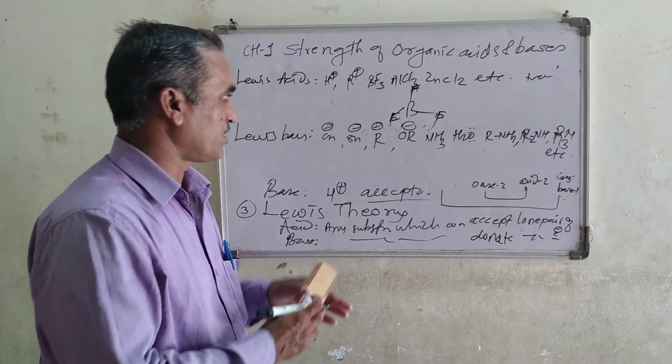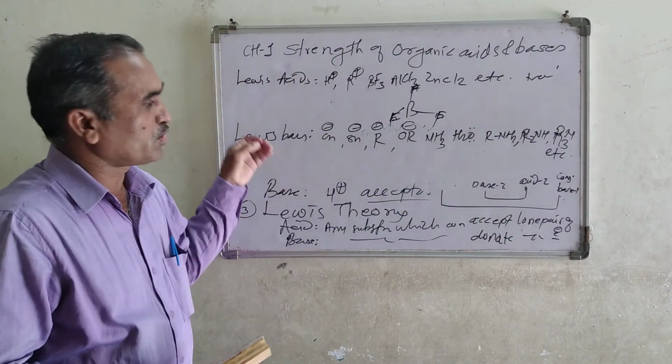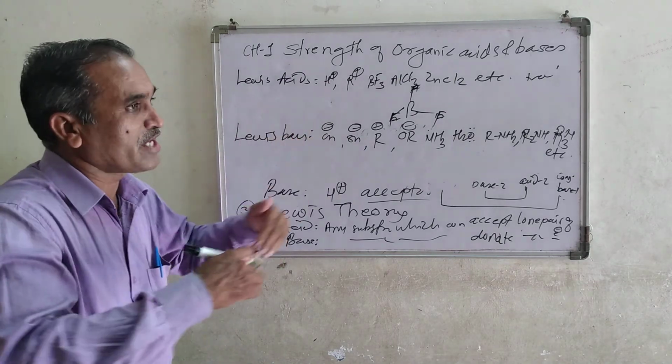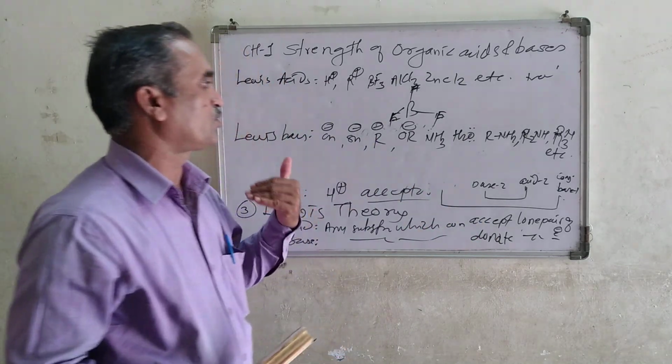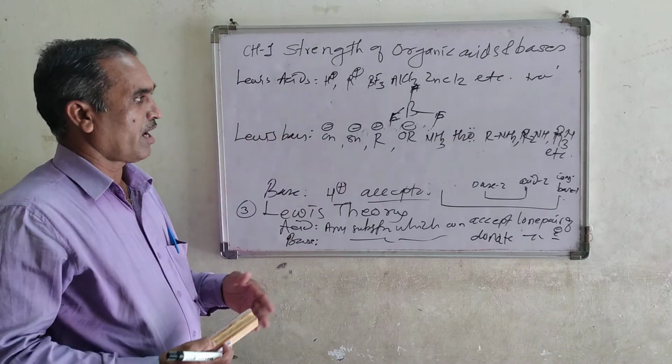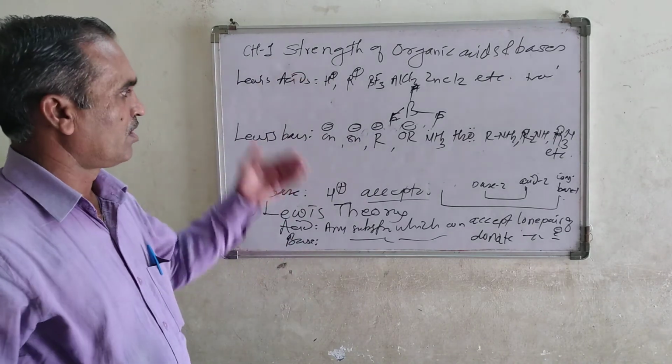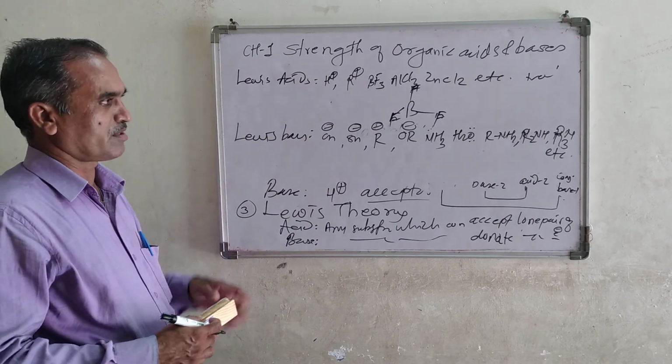These species are nucleophiles. Nucleophile means they can donate a lone pair of electrons to another atom, and that's why they are Lewis bases. These are the best examples of Lewis acids and bases.